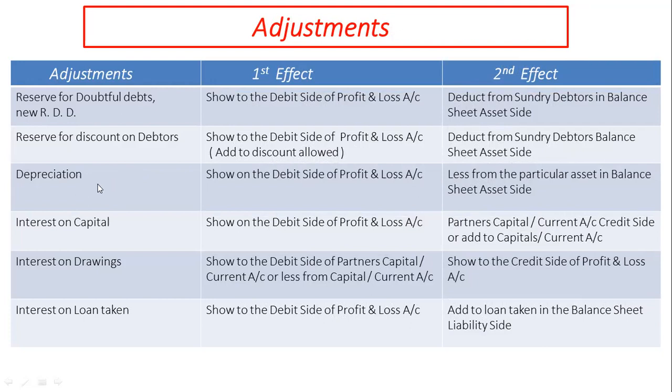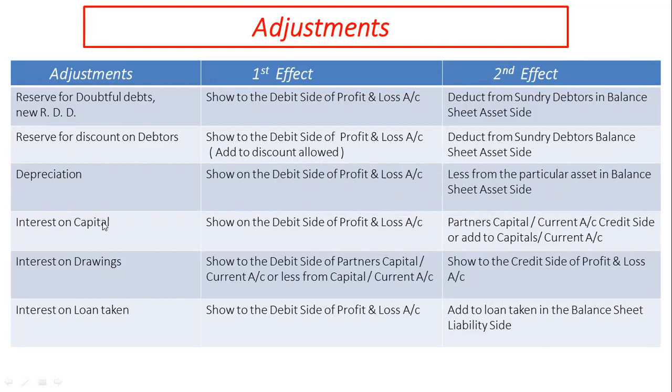Depreciation is reduction in the value of assets like vehicles, furniture, machinery, etc. Its first effect is taken on debit side of profit and loss account, and second effect is deduction from particular asset in balance sheet asset side.